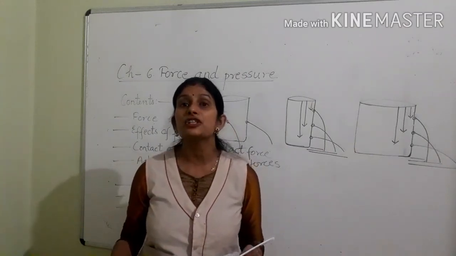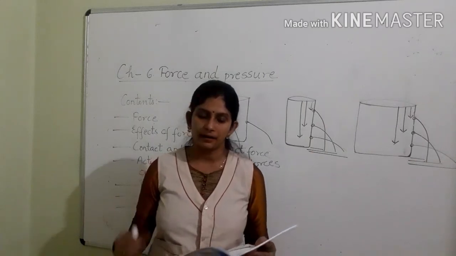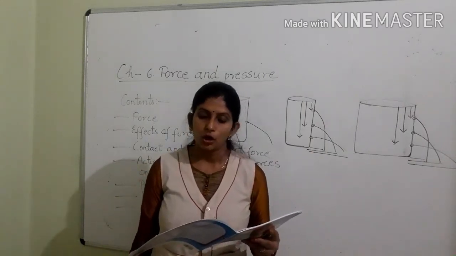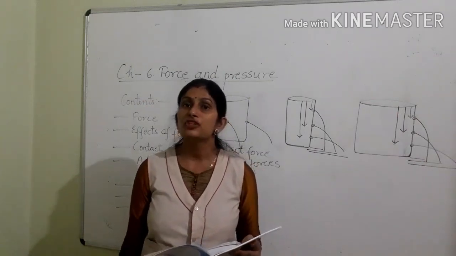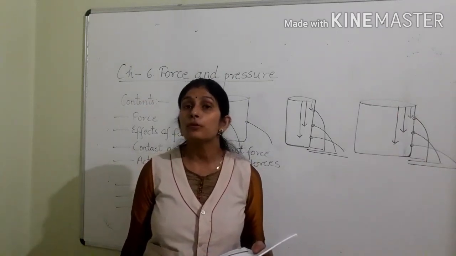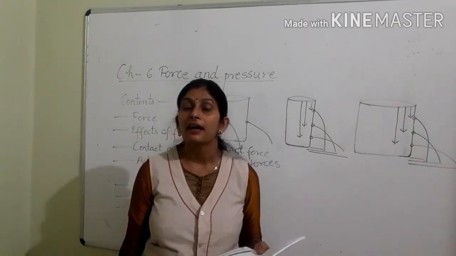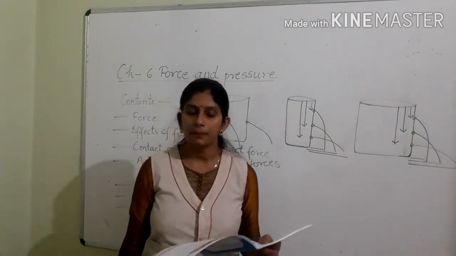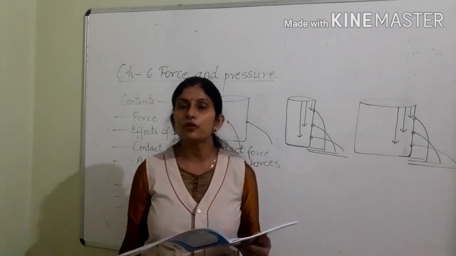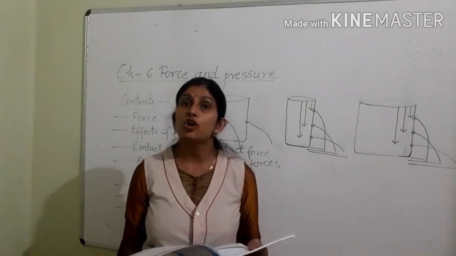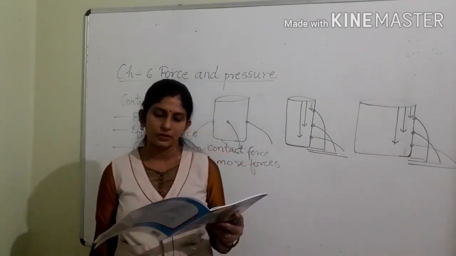Weight is the gravitational force on the object by the earth. Third, non-contact force is a kind of force which acts when two objects are not in direct contact with each other, they are at a distance apart. Resultant force. Resultant force or net force is the combination of two or more forces acting on an object.